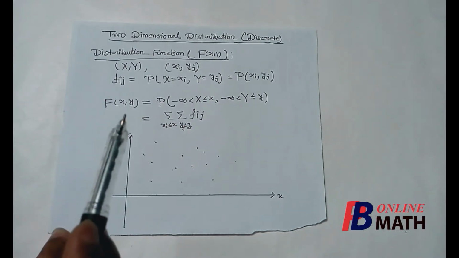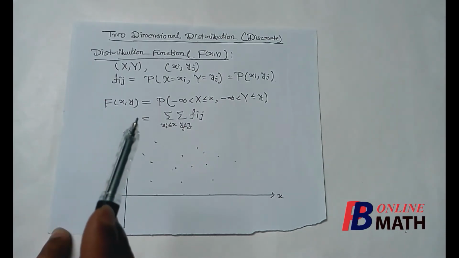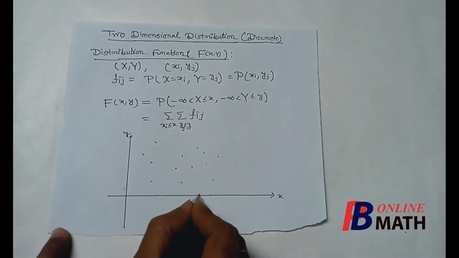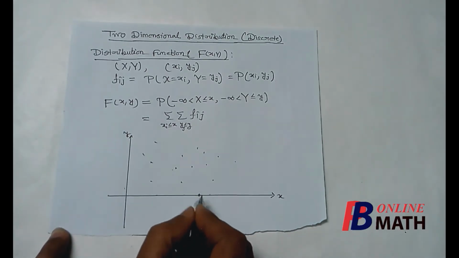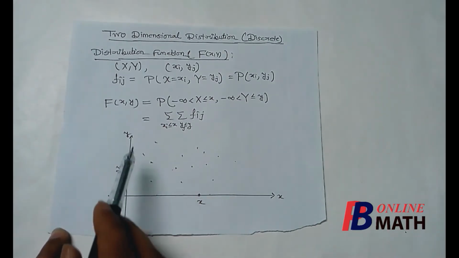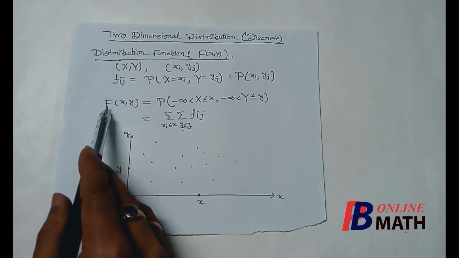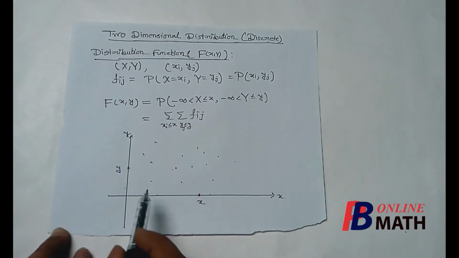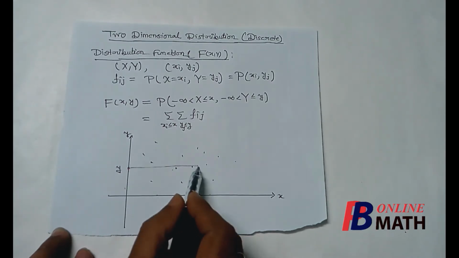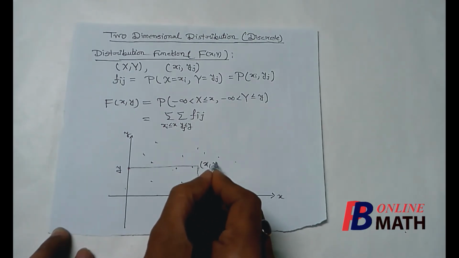If we want to calculate the distribution function at the point (x, y), suppose this is our x point, let this be the point x, and also suppose this is the point y. If we draw the lines here, suppose this is the point (x, y).